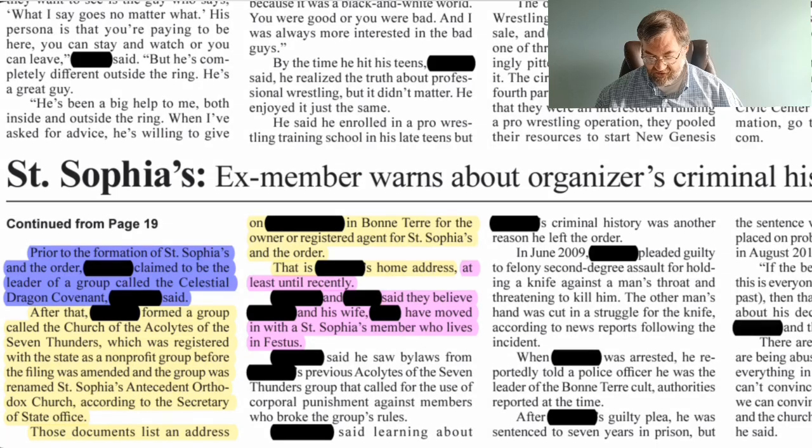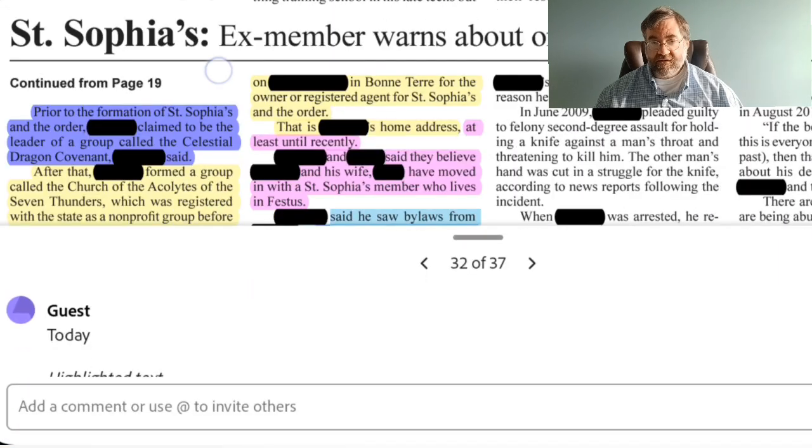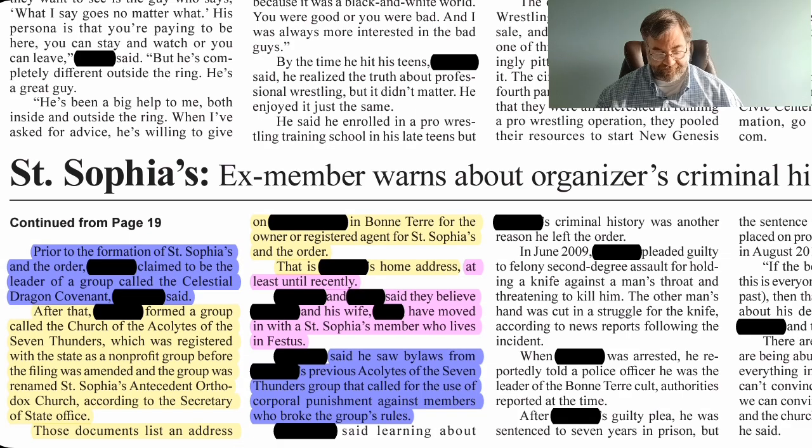Blank said he saw bylaws from Blank's previous acolytes of the Seven Thunders group that called for the use of corporal punishment against members who broke the group's rules. Again, this is personal experience. It's not something that we can verify, unfortunately. So we'll just put that down as personal experience. So we'll highlight that in blue.